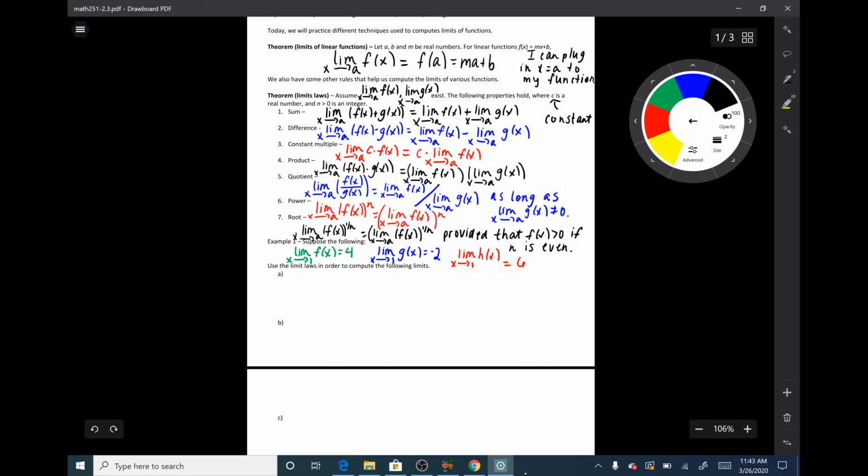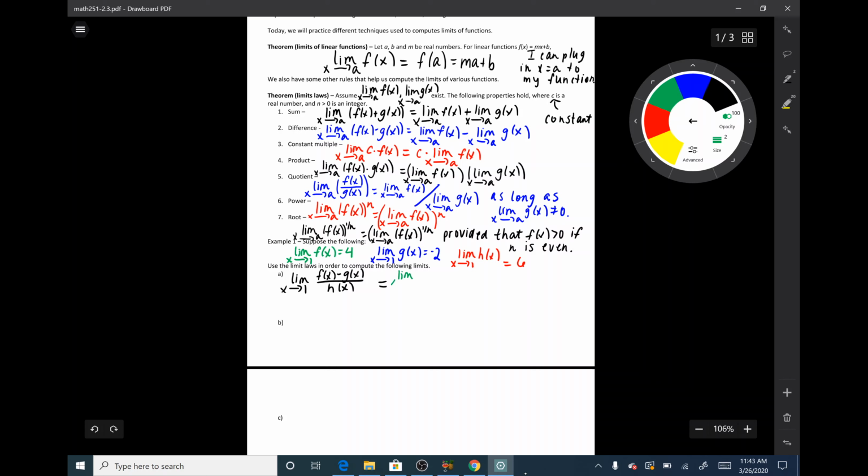So let's first compute the limit as x goes to 1 of f of x minus g of x over h of x. So we are combining a couple rules that we just learned here, but that's okay because we can use more than one rule at once. On the top here, I have two functions that are being subtracted from each other. So we're going to have to use the difference rule. That's rule number 2. And then because I have a quotient, I'm also going to use the quotient rule, or rule number 5.